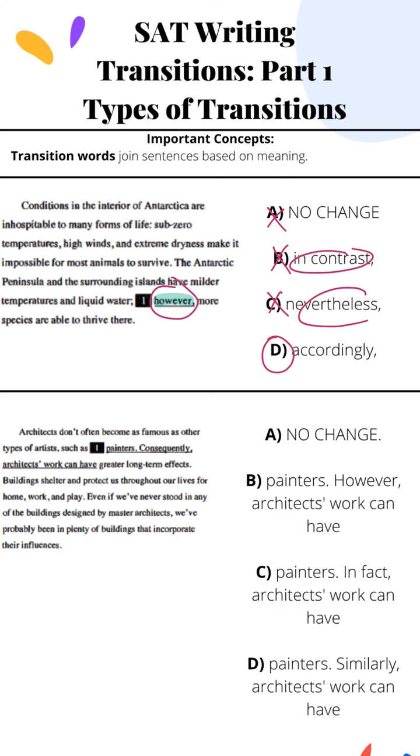Now let's look at a slightly trickier question. Architects don't often become as famous as other types of artists, such as painters. Consequently, architects' work can have greater long-term effects.